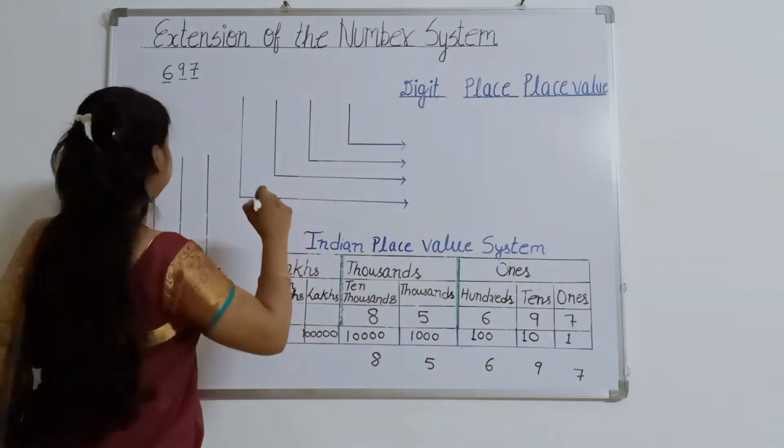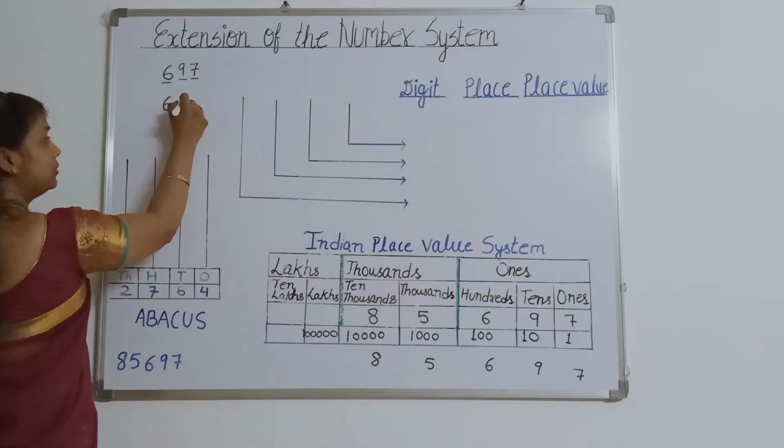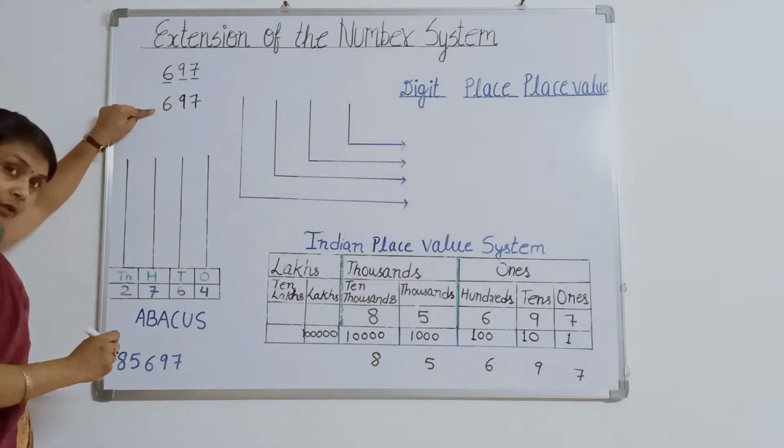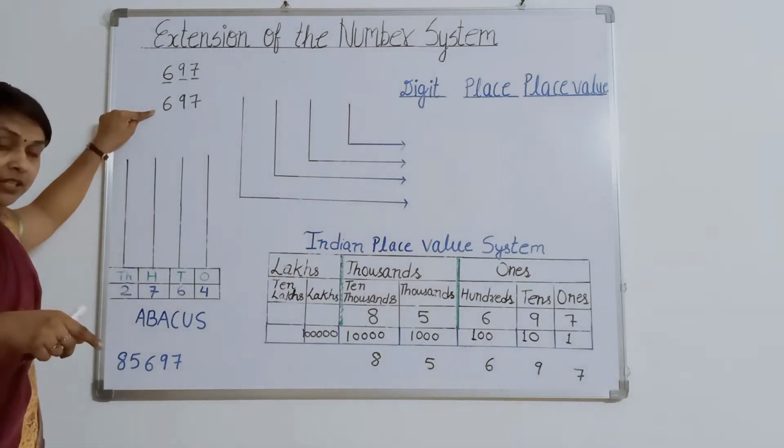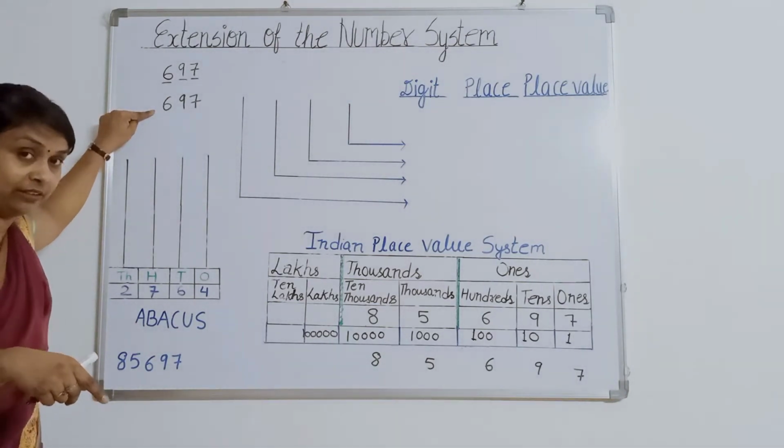Now, if I ask what is this, how will you read this number? You will read this number as 697. How?